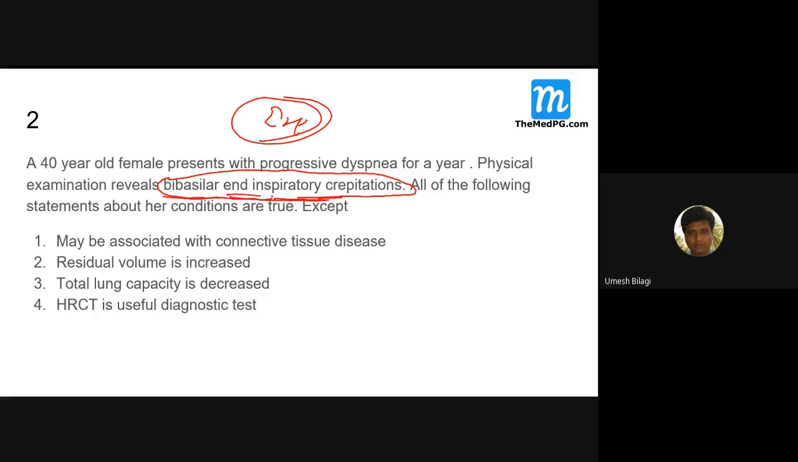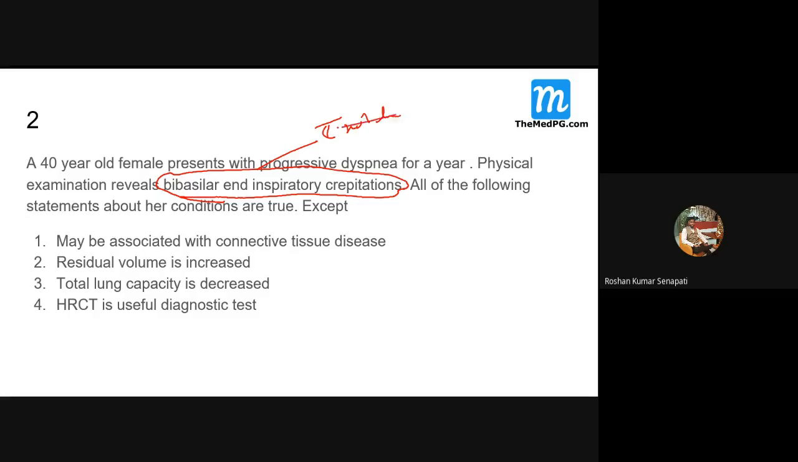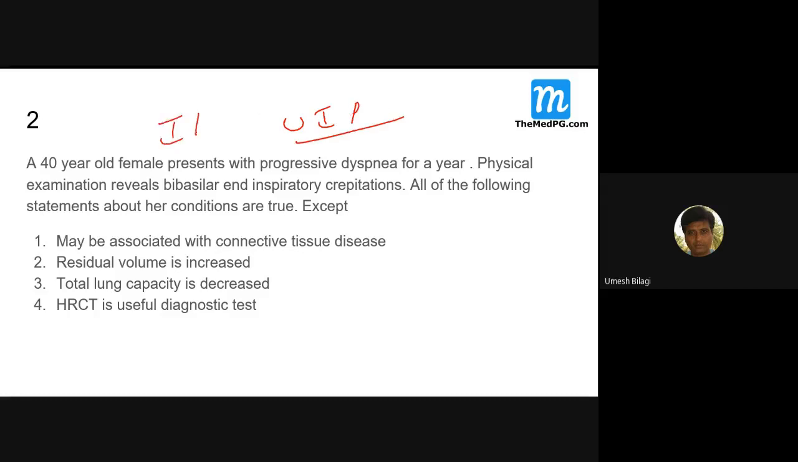Now they are telling here end inspiratory crepitations. Look at here, something unusual. This is a classical feature of interstitial lung fibrosis, also called usual interstitial pneumonia. IPF, idiopathic pulmonary fibrosis, or usual interstitial pneumonia. Both are synonymous; these terms are loosely interchanged. So bibasilar end inspiratory crepitations are something very classical.